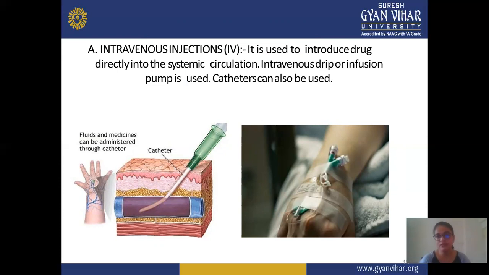It has the most rapid effect directly in systemic circulation. When the drug is given into the veins, it directly reaches systemic circulation and shows fast effects. You can see in the image that the drug is given directly into veins, and you may use catheters or drips, and a pump is also used.